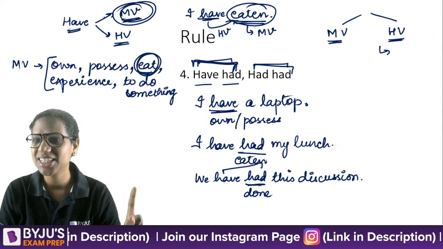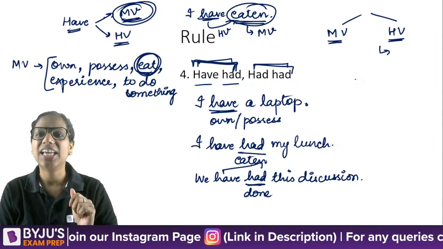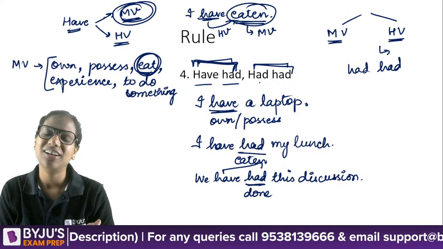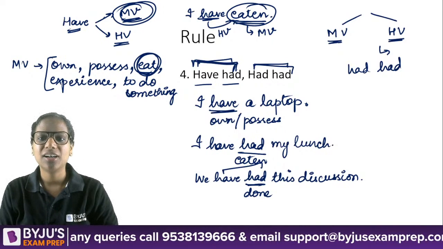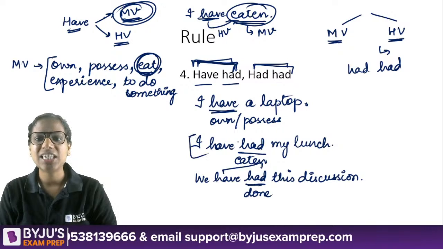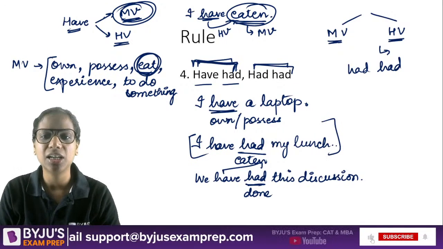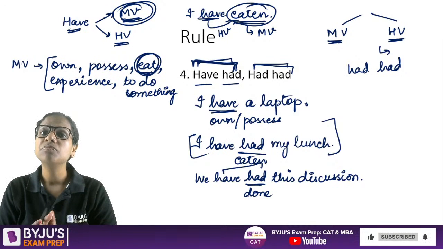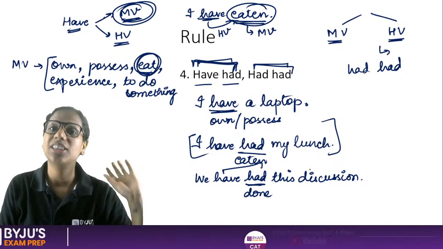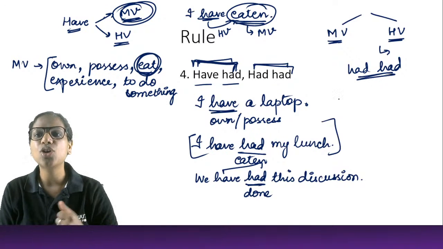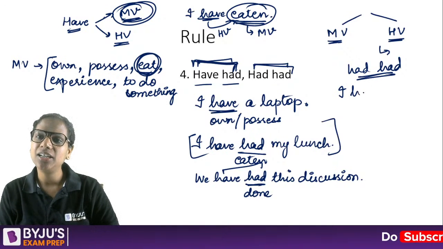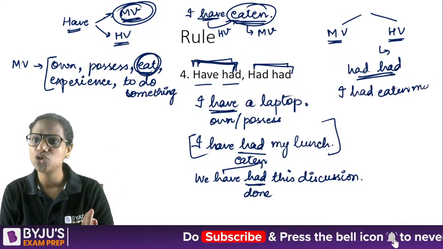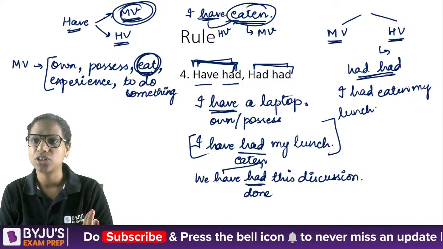All right. And now let's look at had. Ye kuch nahin hai, bas past tense hai have had ka, right? So when I say I have had my lunch, I mean abhi main khana kha chuki hoon. But let's say I want to convey to you that in the past main khana kha chuki thi. If I want to convey that, I would say, let's use eaten first, I had eaten my lunch when my mom arrived.